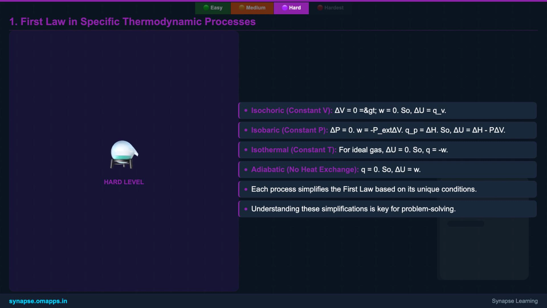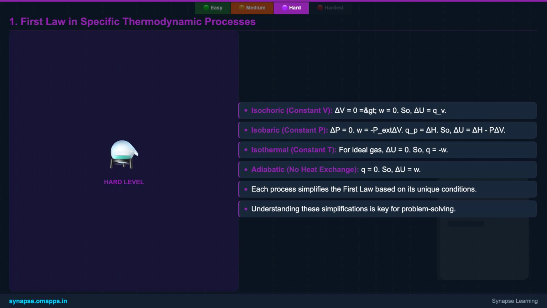In an isobaric process, pressure is constant, and heat exchanged is delta H. For an isothermal process at constant temperature, delta U for an ideal gas is 0, meaning Q equals negative W. Finally, in an adiabatic process, no heat is exchanged, so delta U equals the work done.